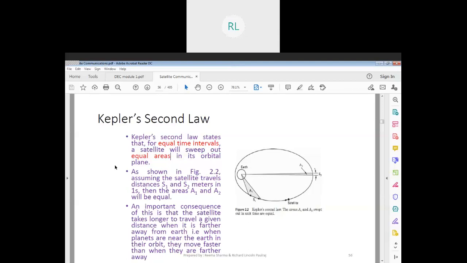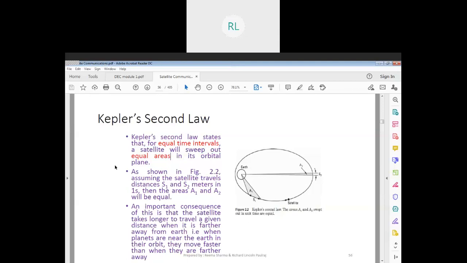The first law states that the motion of a satellite is going to be in an ellipse form. The second law states that for equal time intervals, a satellite will sweep out equal areas.